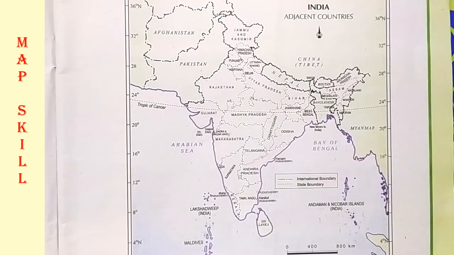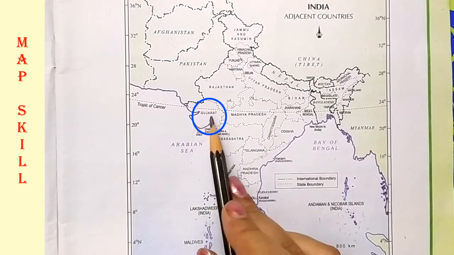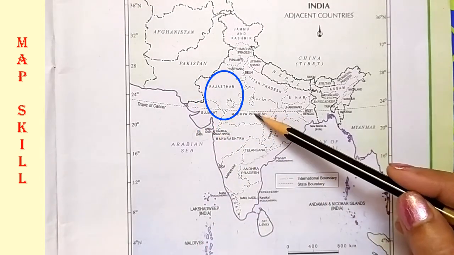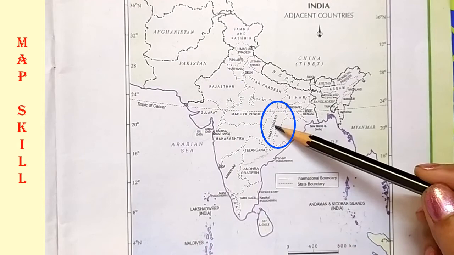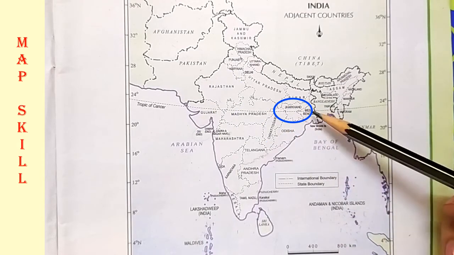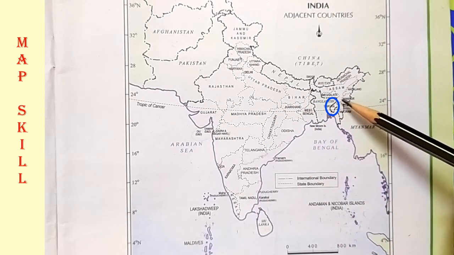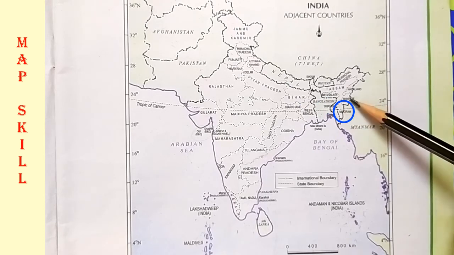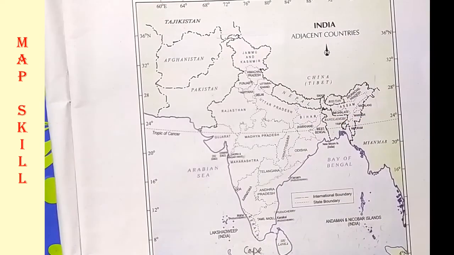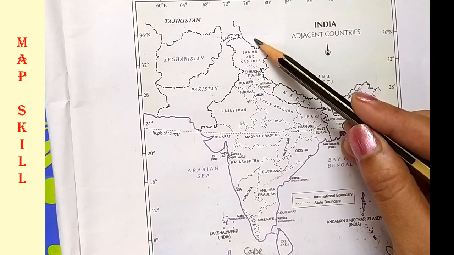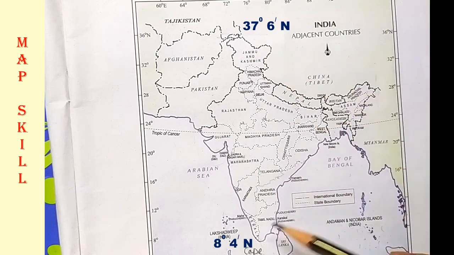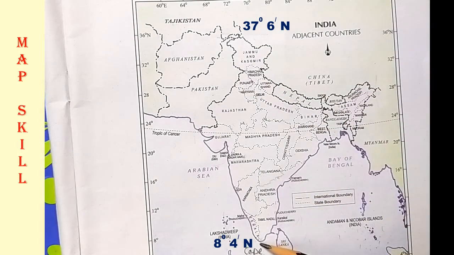Third one, the states through which the Tropic of Cancer passes. So the Tropic of Cancer passes through the states of Gujarat, Rajasthan, Madhya Pradesh, Chhattisgarh, Jharkhand, West Bengal, Tripura and Mizoram. Now the next one, the northernmost latitude and the southernmost latitude. So the northernmost latitude, you know, is 37 degree 6 minute north, and the southernmost latitude is 8 degree 4 minute north.